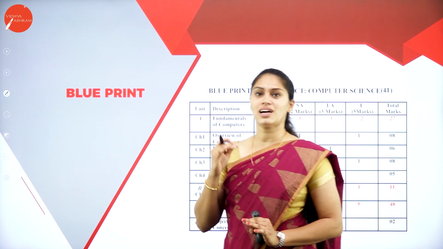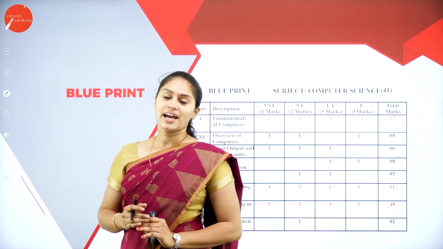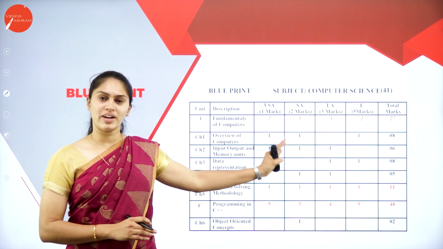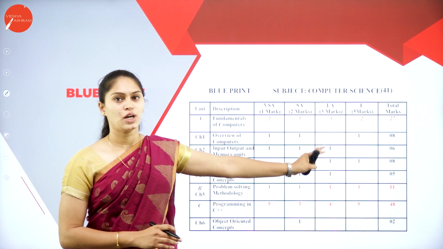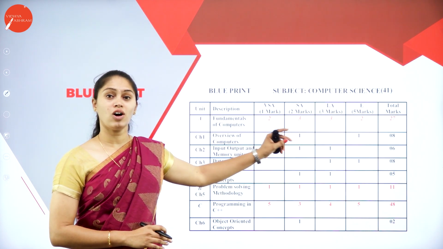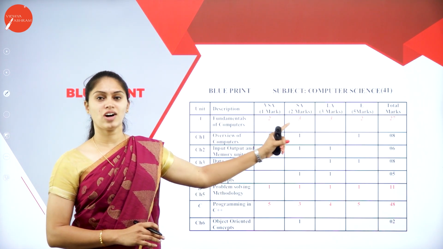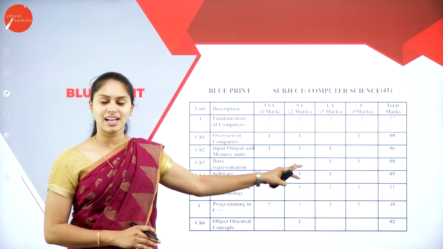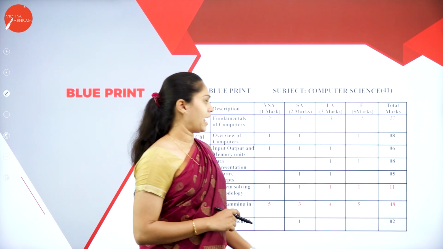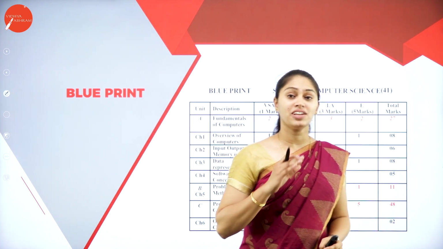For a particular chapter, I have mentioned 1 mark, 2 mark, 3 and 5 mark questions. Whether we are going to get a 1 mark question from this chapter or 3 or 5 marks questions from a particular chapter, I have mentioned in this tabulation along with the total marks of each unit.